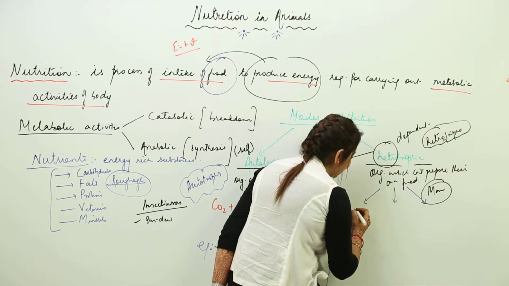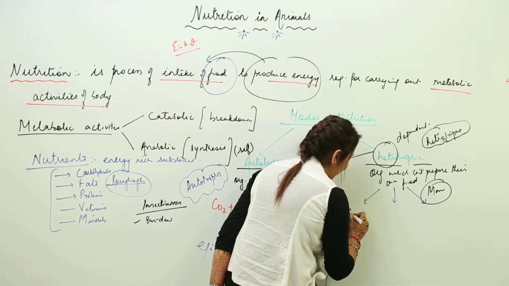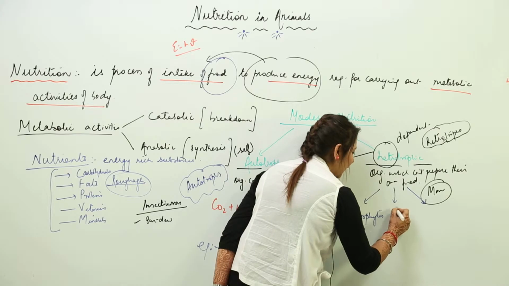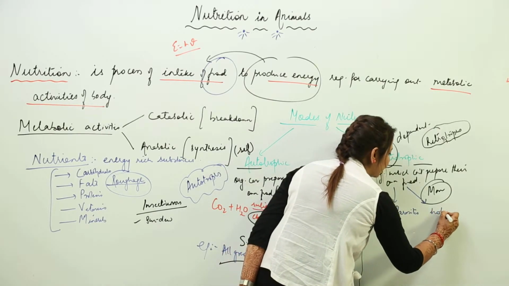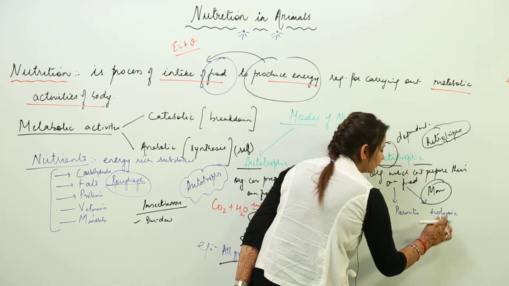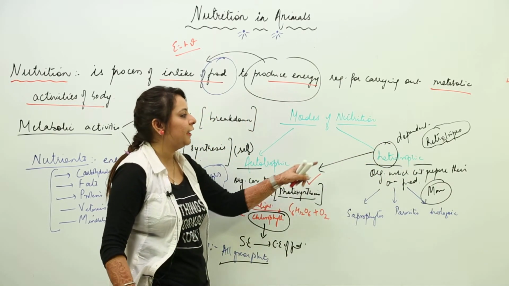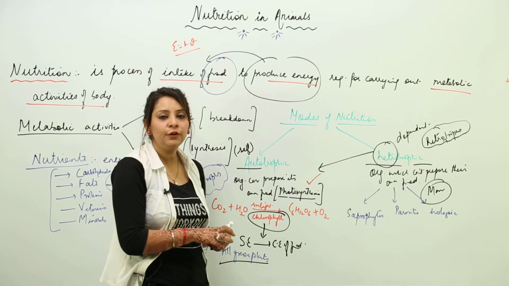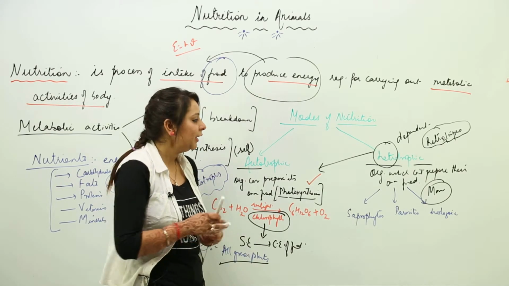Either they act as saprophytes, or they act as parasites, or they show a holozoic mode. So they can obtain nutrition from plants by either of three methods: they can be saprophytes, parasites, or holozoic.